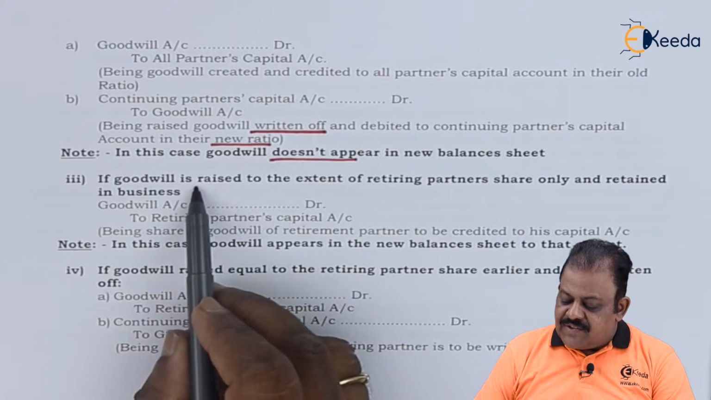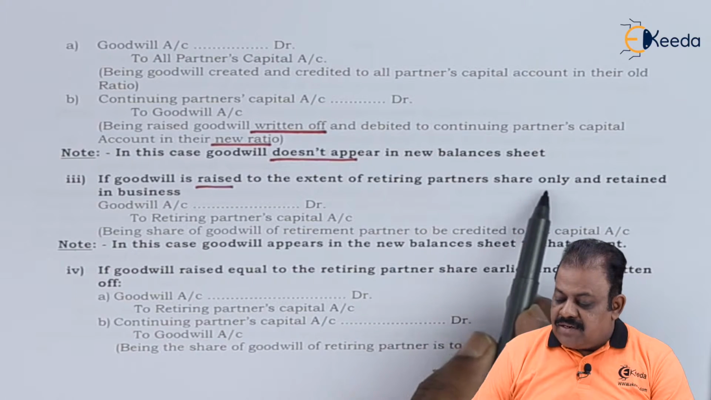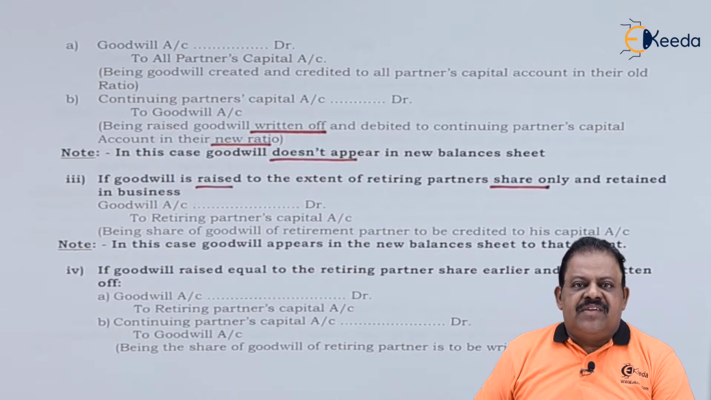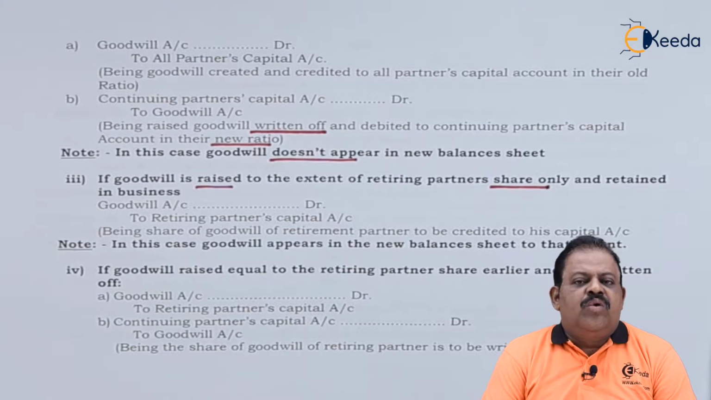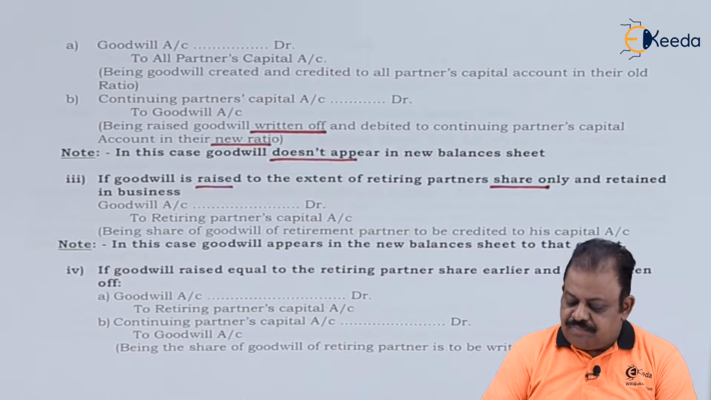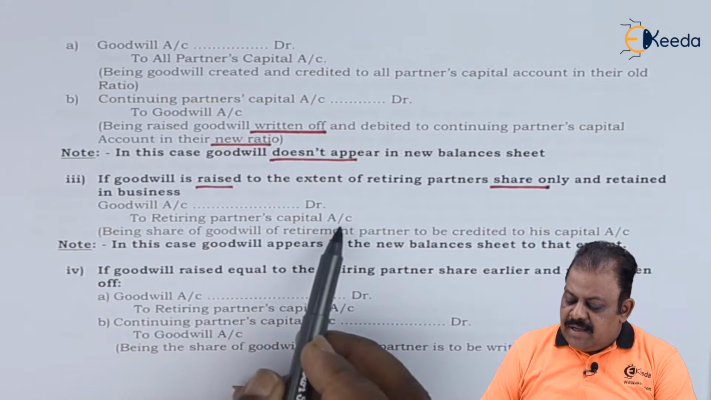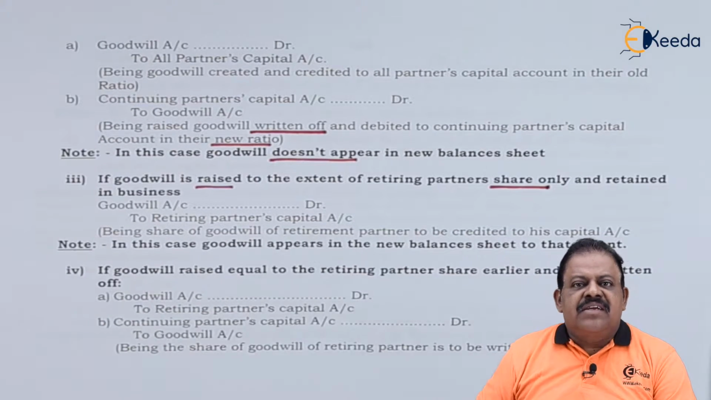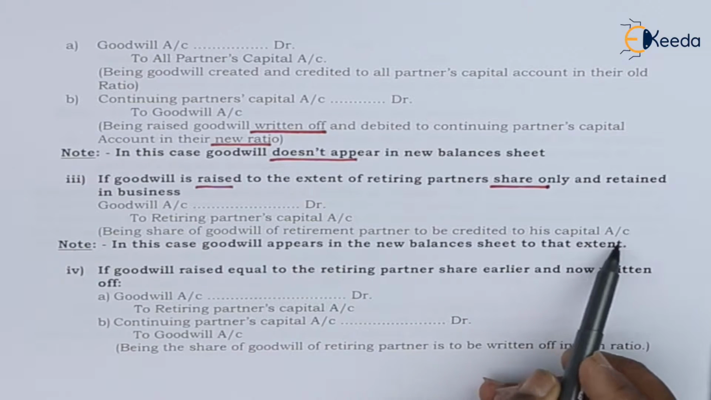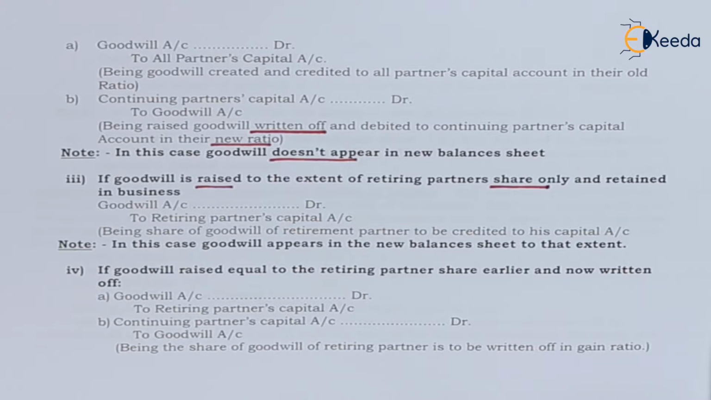If goodwill is raised to the extent of retiring partner's share only and retained in business, here we are not going to raise goodwill at full value, but we are going to find out only the value of retiring partner's share in goodwill. Goodwill account debit to retiring partner's capital account. Being share of goodwill of retiring partner credited to his capital account.